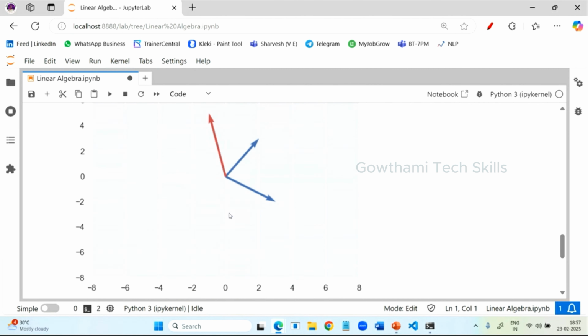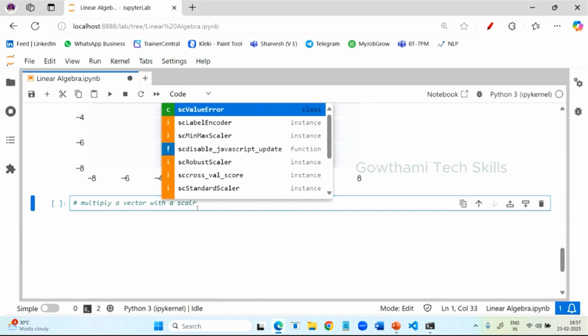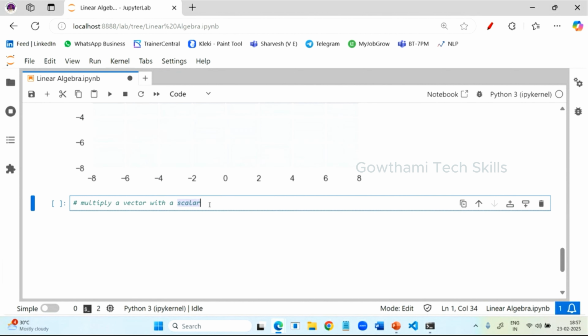Okay, ma'am. The next concept here is multiplying a vector with a scalar. Multiplying a vector with a scalar means you are multiplying a vector with any one number. Then what happens? The size of the vector will change. If the scalar is positive, the size increases. If it is negative, it decreases from the given vector.